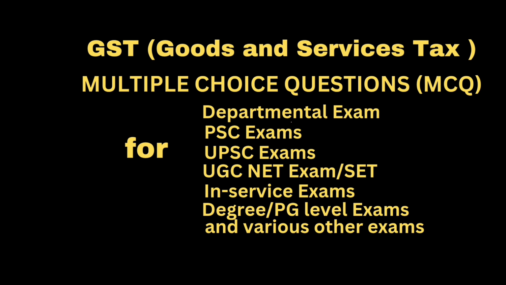Question: G has started the business of supplying of toys in Punjab. He is required to obtain registration if his aggregate turnover during a financial year exceeds answer: 40 lakh. Next question: E has started the business of supplying of toys in Uttarakhand.